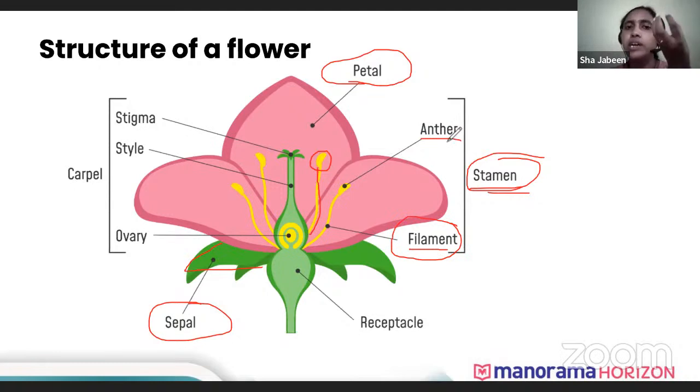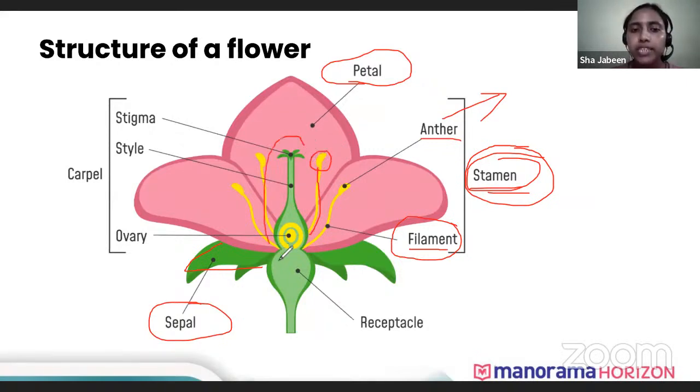The anther is the one which has pollen grains inside, and that is the male reproductive cell. So the male reproductive organ is the stamen. The stamen has anther and filament, and the anther contains the pollen grain.